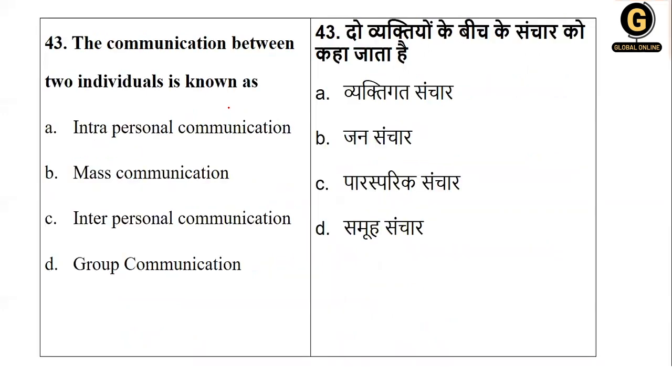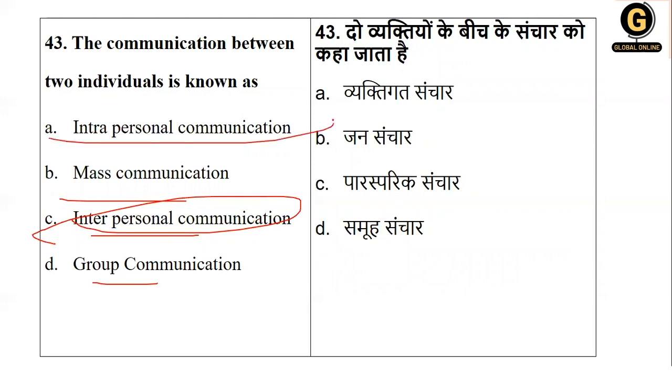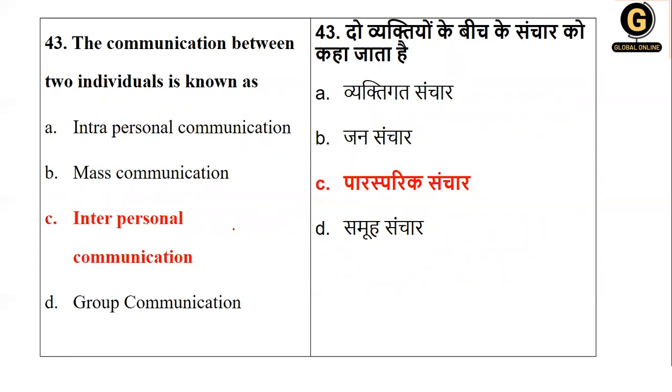Next, the communication between two individuals is called what? Is it called intrapersonal, mass, inter, or group? Between two people. When it is within the self, it is called intra, and between two it is called inter. So the right answer here is interpersonal communication.